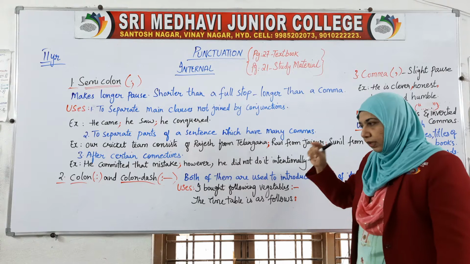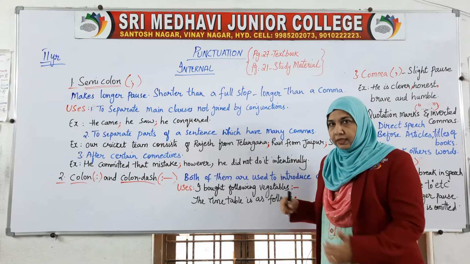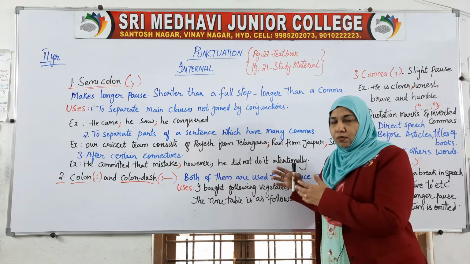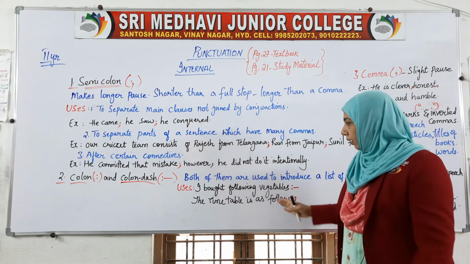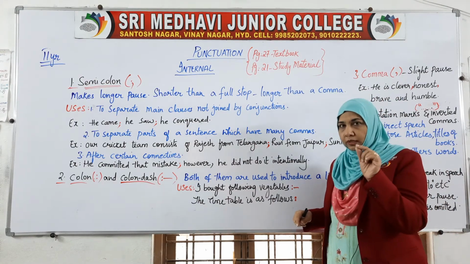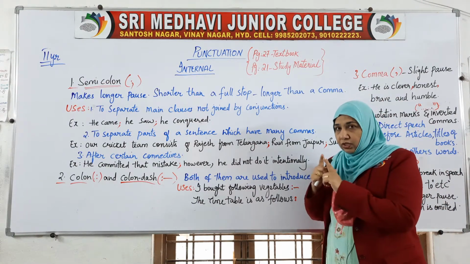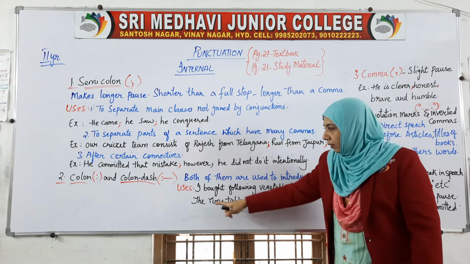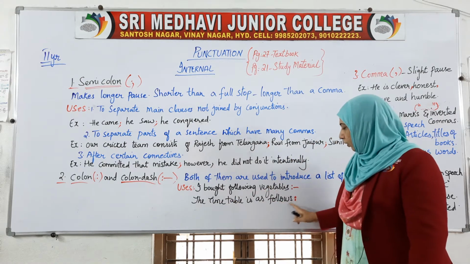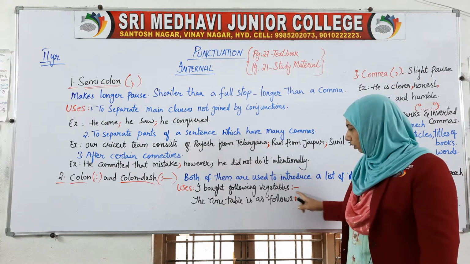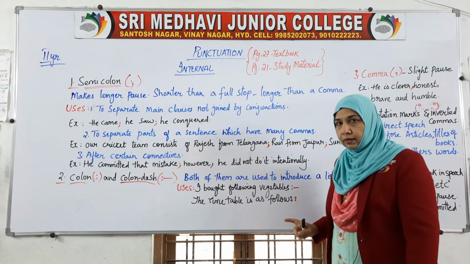Okay. Now the names of the vegetables: tomato, potato, brinjal, lady's finger, bitter gourd, whatever it is, capsicums. So "I bought following vegetables," then colon dash, to make sure the list starts from here. Okay. "The timetable is as follows," colon.